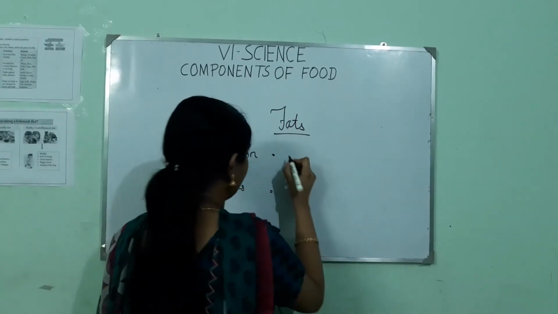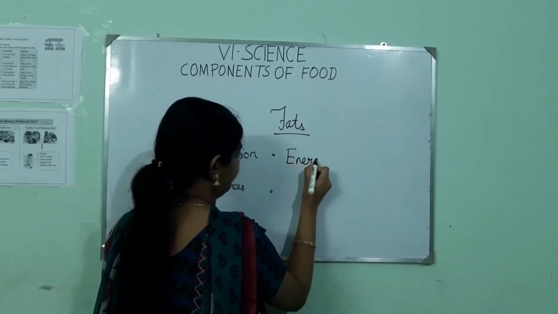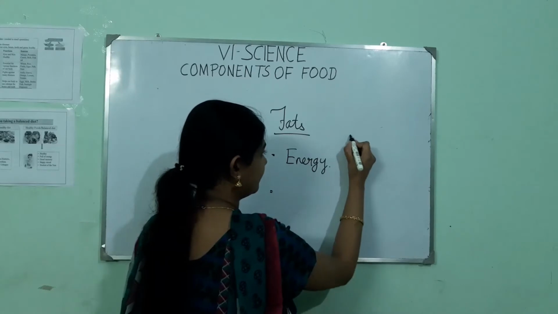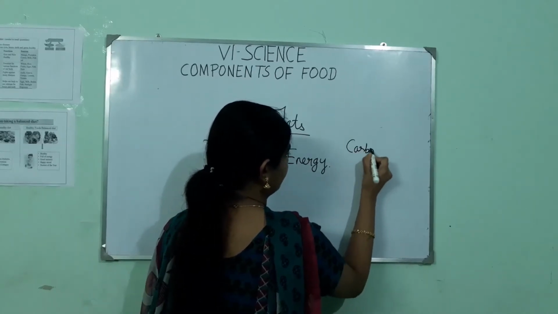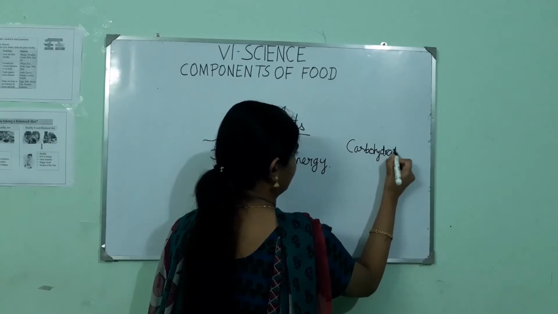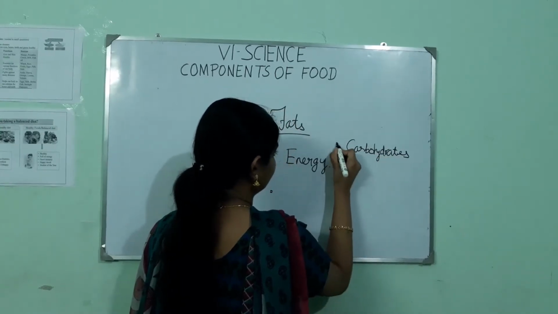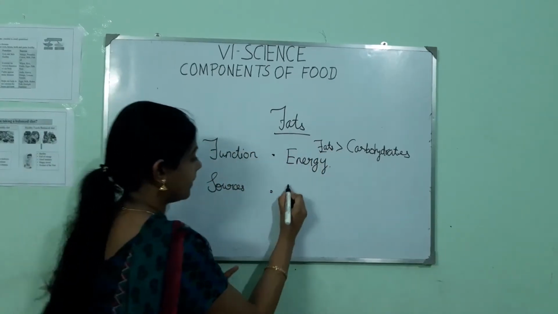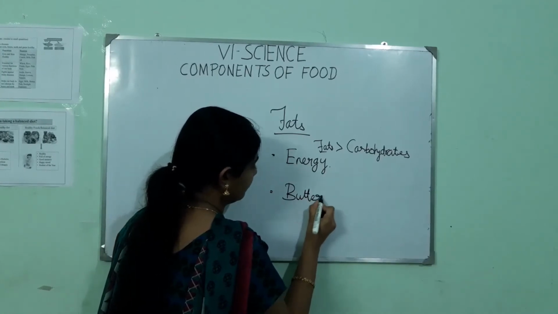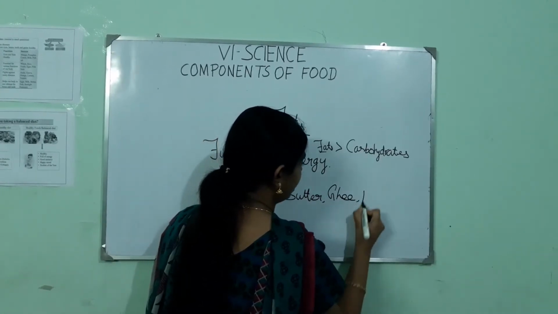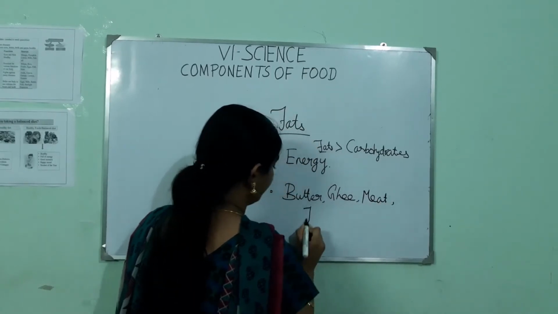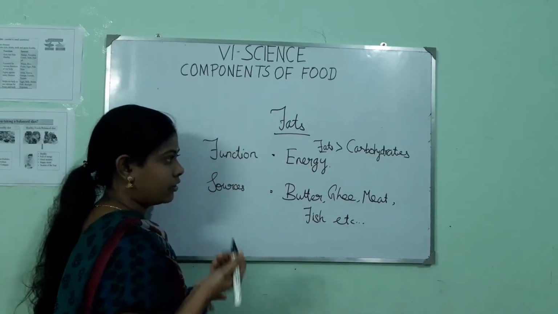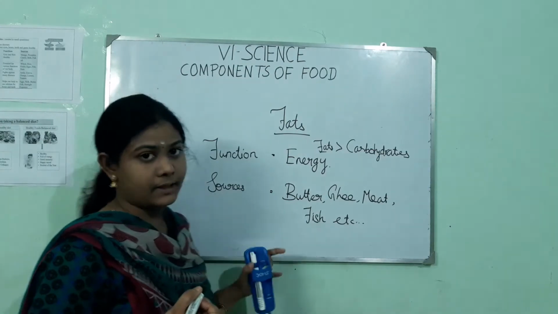Like carbohydrates, fats are also energy givers. But when compared to carbohydrates, fats give more energy. The sources of fats are butter, ghee, meat, fish, etc. As with carbohydrates, now I am going to perform a test to prove whether fat is present in butter